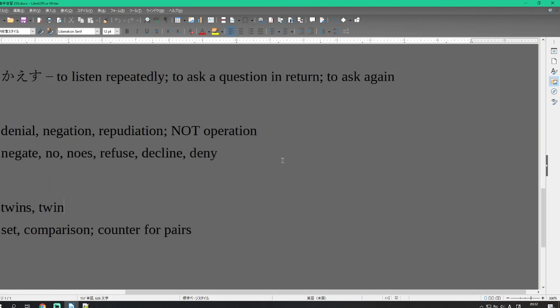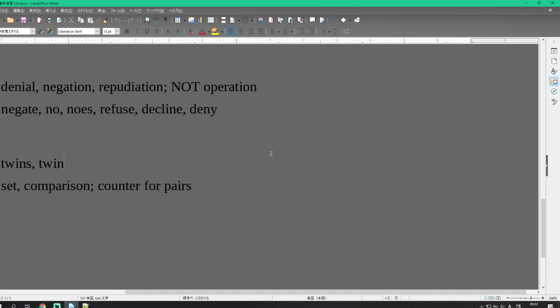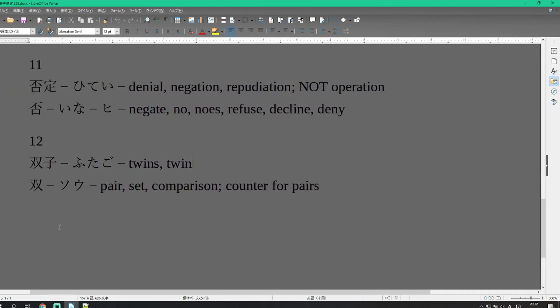A denial, a negation, a repudiation is hite. Hi on the left side for a no, no's or denial, and te on the right side for establishment or setting. So setting a no is a denial or negation, hite. And finally, twins are futago. Futatsu is just two, so it makes sense that this kanji has a similar reading with futa. Futago on the right side is just child. Futago are twins or twin children.